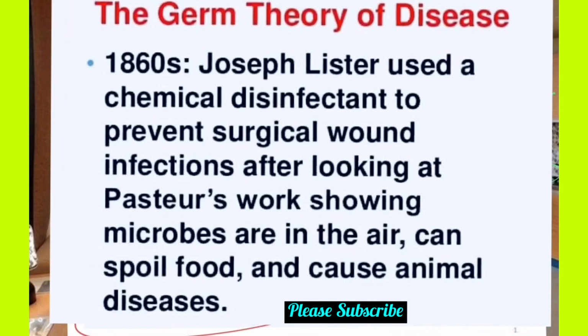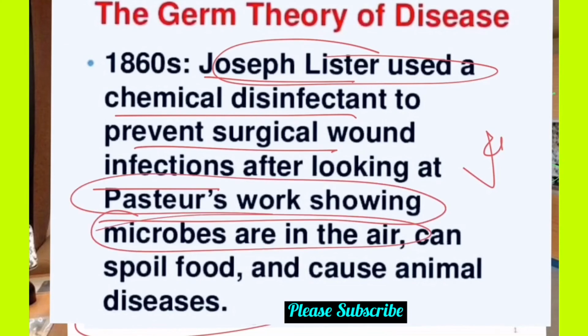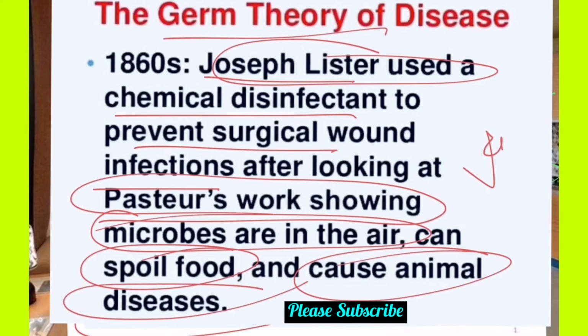First, the importance of the germ theory, because germ theory is responsible for the development of vaccines. Joseph Lister used chemical disinfectants to prevent surgical wound infections. Pasteur's work showed that microorganisms in the air spoil food. Germ theory tells us that microorganisms are present everywhere, and they cause different types of disease. So if you are going to do surgery or anything, you need to clean first. This is what germ theory tells us. There is a lot of information you need to study.